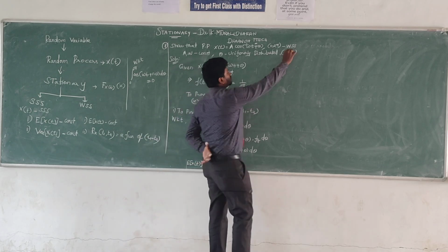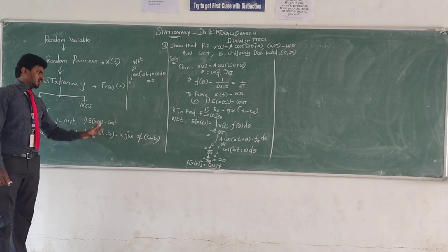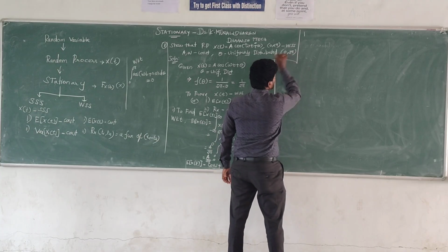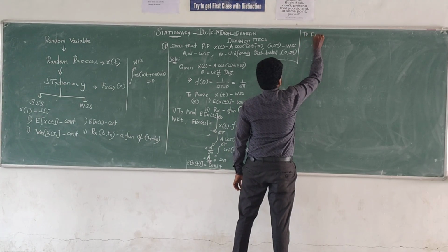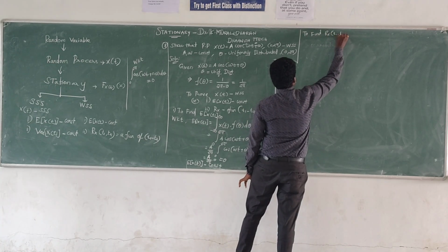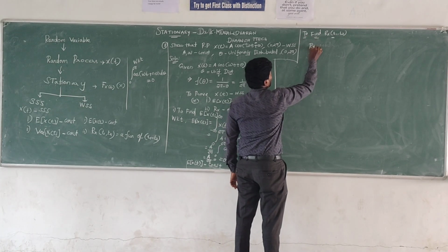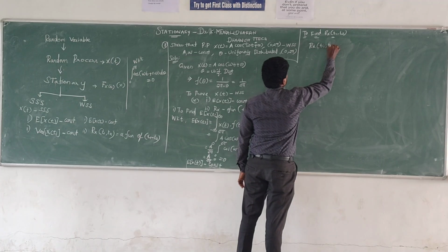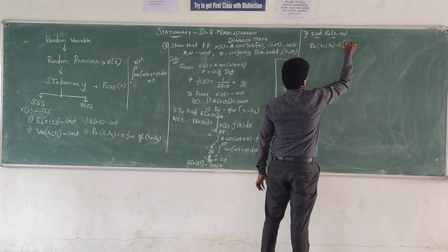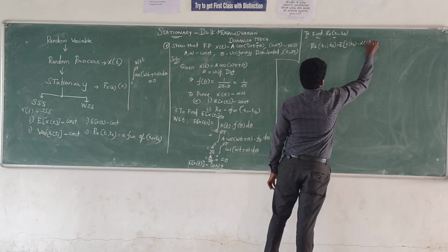So next step, to find the autocorrelation value Rx of t1 comma t2. The autocorrelation formula is Rx of t1 comma t2 equal to the expected mean of x of t1 into x of t2.